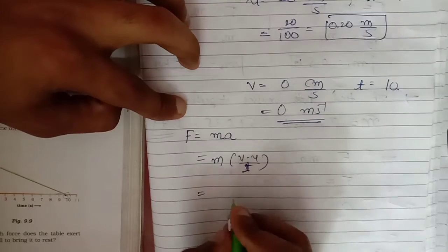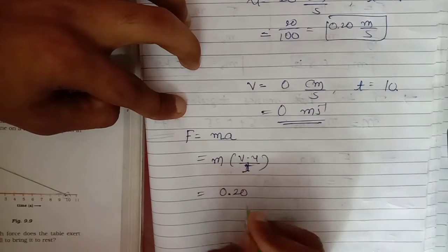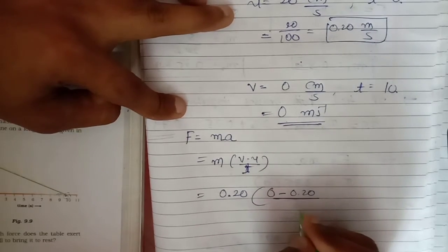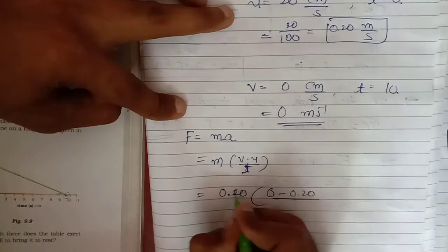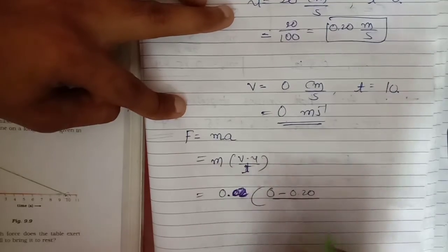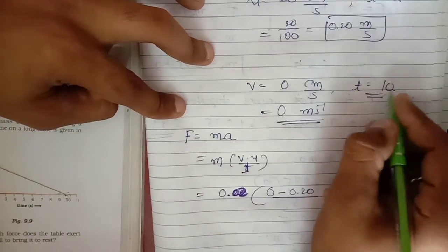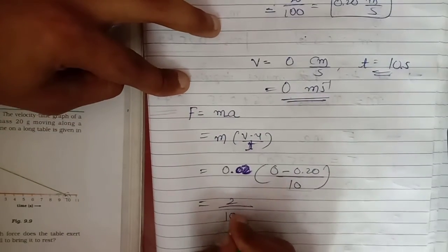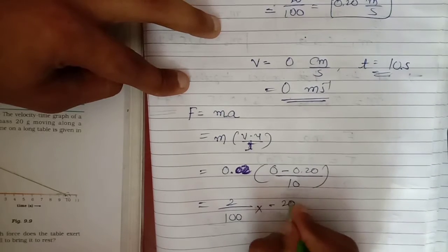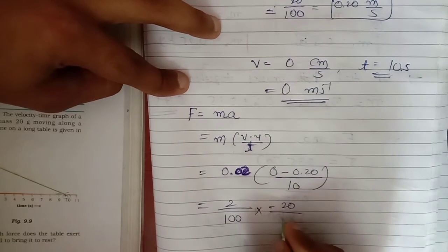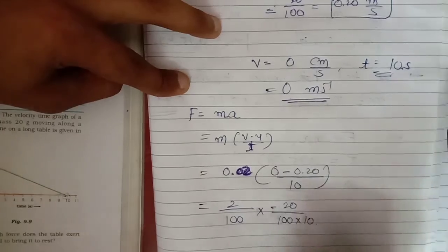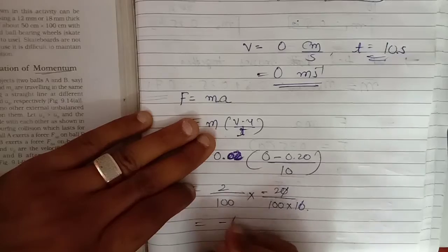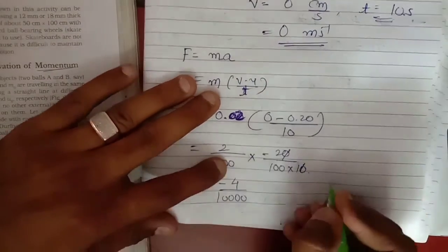Put the values: v is 0, u is 0.20, and mass is 0.02. And time, how many seconds? 10 seconds. Simplify it. This one is 2 upon 100. This one is minus 20 upon 100. This one is 10. So the answer is what? Minus 4 upon 10,000.